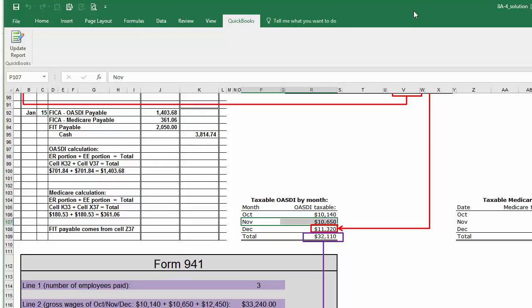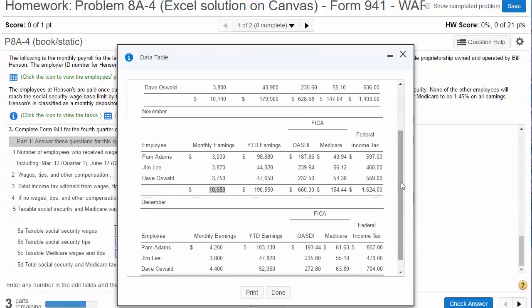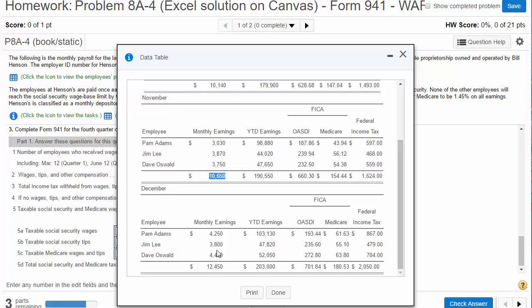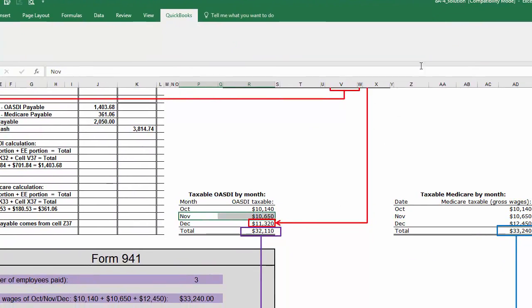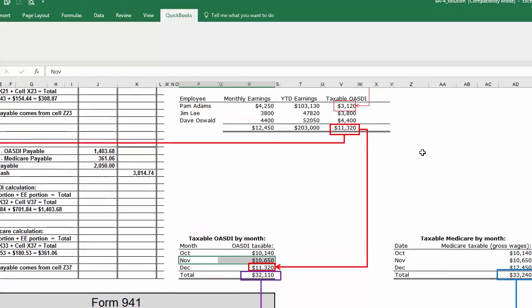Okay, and then December, or that pesky December, and that pesky Pam Adams, she was over. Do you remember we had to go and create that graph to calculate how much of her 4250 was taxable? So let me go back to Excel.